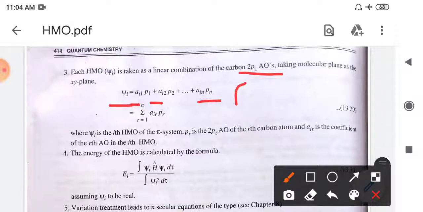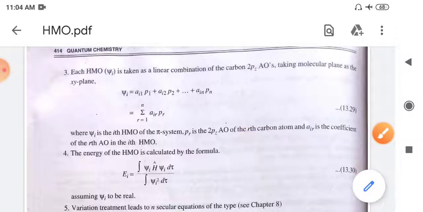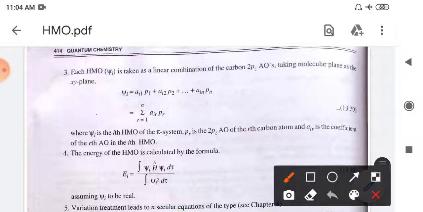Because there are 6 carbon atoms and the pi electrons are delocalized over the whole cycle, or the whole number of atoms involved in the pi bonding. These pi electrons are not specifically attached to one carbon only, but are delocalized over 6 carbons. So we have to consider the contribution of each atom for the given system.